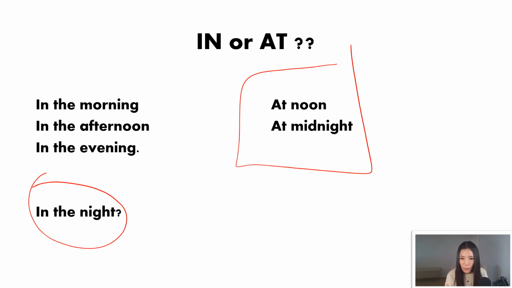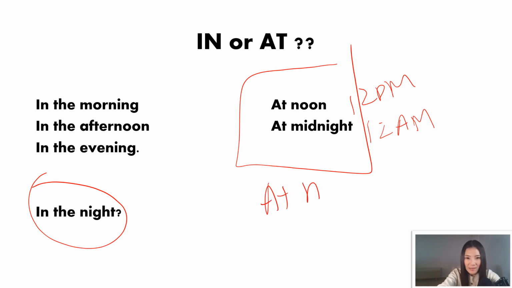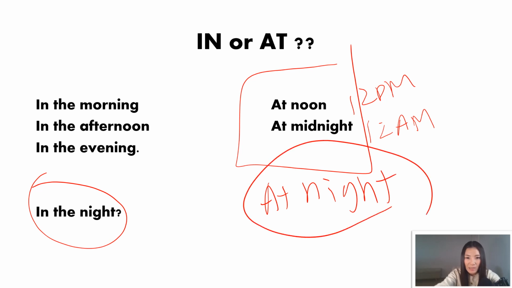If you remember, we said that we use the word at to refer to a very specific time. So at noon will be 12 p.m. So yeah, it makes sense that I would use at, right? It's a very specific time. It also makes sense that I would say at midnight because that too is a very specific time, right? At midnight. But I wasn't sure why we say at night when night is a duration of time, just like